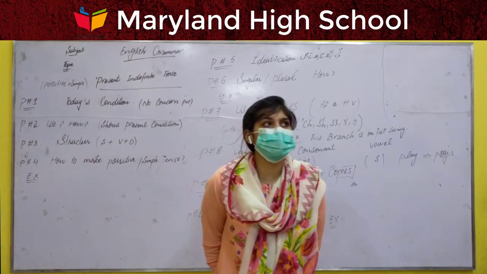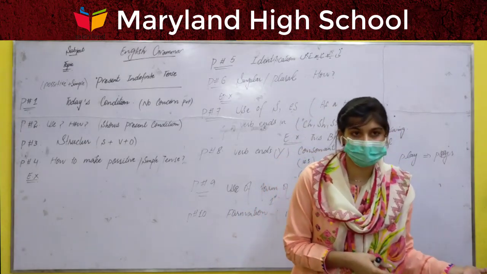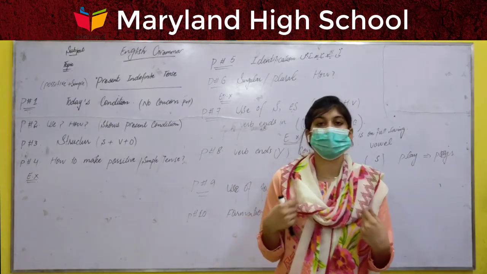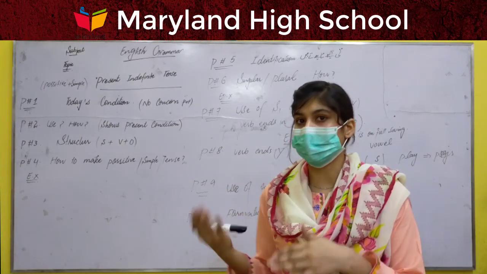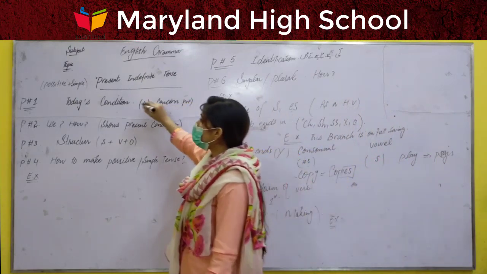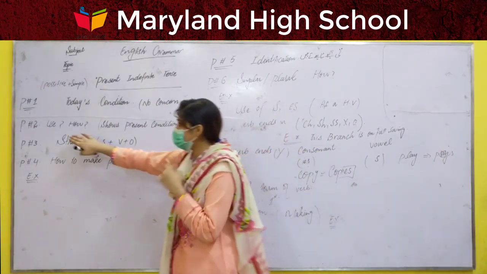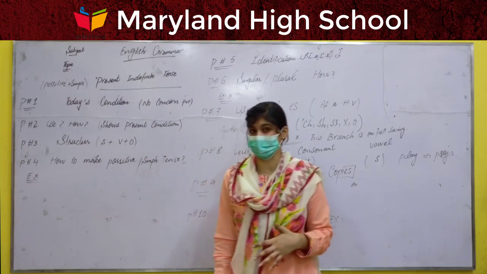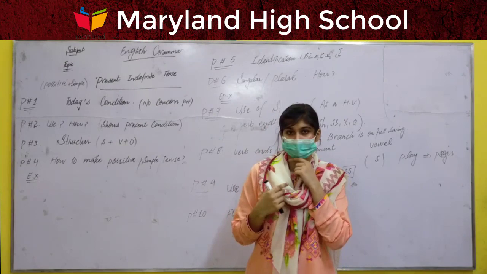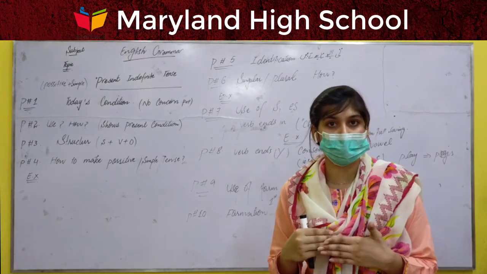As you know, we have not only one tense, we have 12 tenses. We have different criteria for each tense, a different method of clarification, a different method of putting the helping verb for each tense. Here I am discussing only the positive simple present indefinite tense. Point number two is the use of the present indefinite tense: how we can make the present indefinite tense with the help of proper identification and the proper helping verbs.